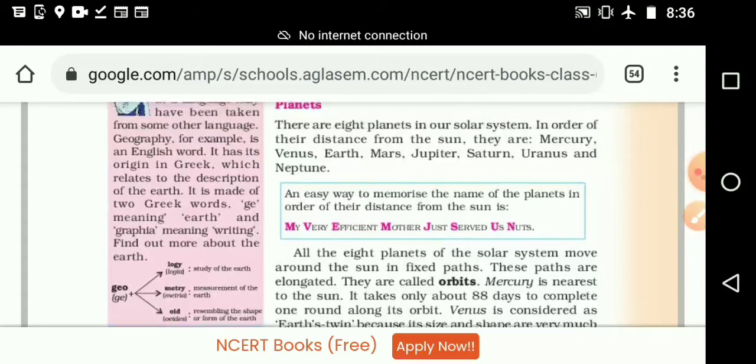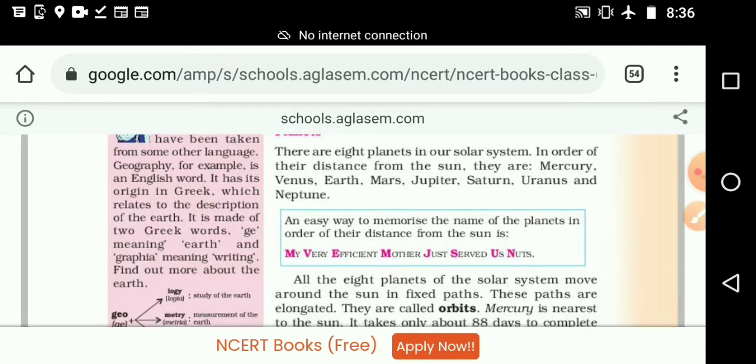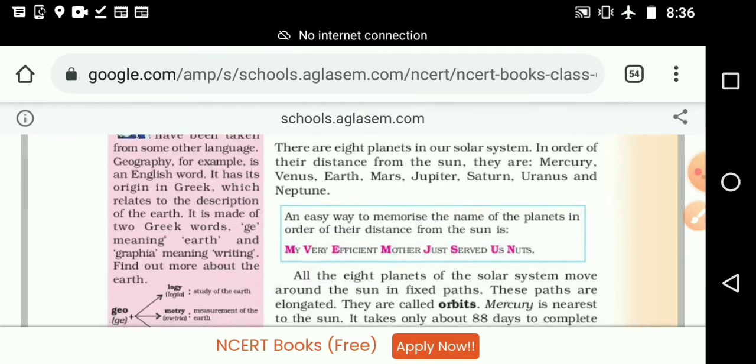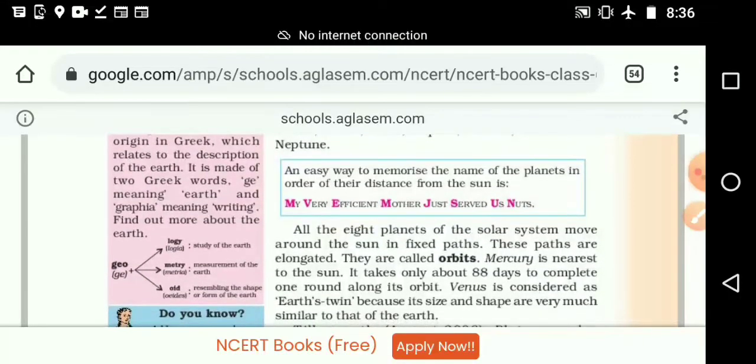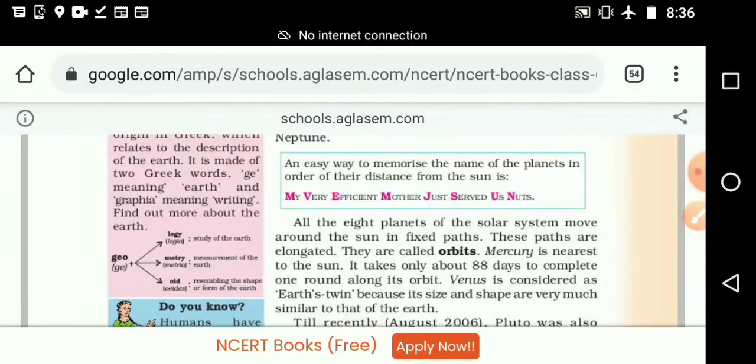So we already wrote that we have 8 planets in our solar system, and according to the distance from the sun, the names we wrote. First one is Mercury, which is nearest to the sun. Which one is the last one from the sun? That is Neptune.